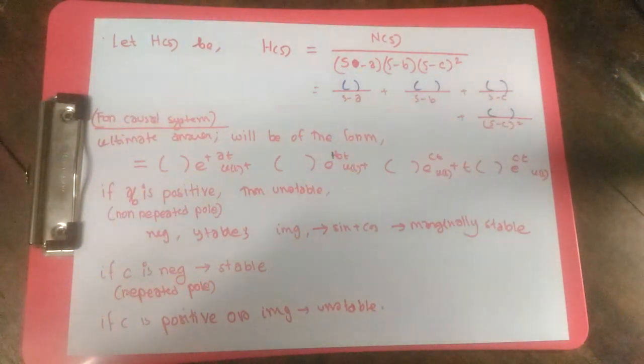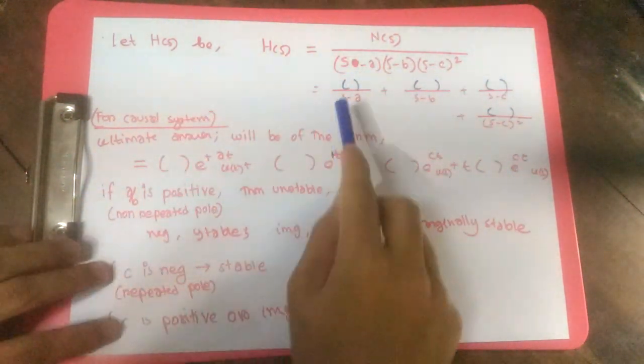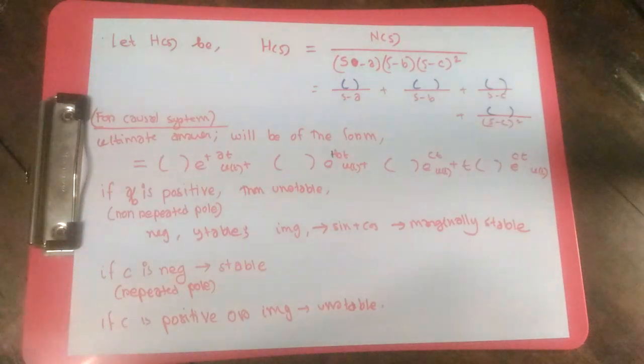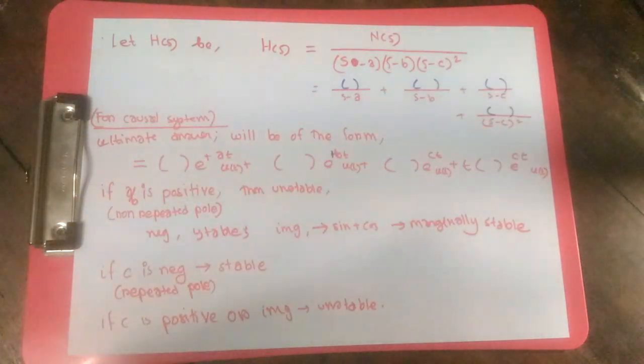For a causal system, there is going to be some numerator, and according to our partial fractions rule, some denominator which can be expressed in this factorized form. There can also be some irreducible second order factors which we are neglecting for now. So we'll be focused on first order factors only.